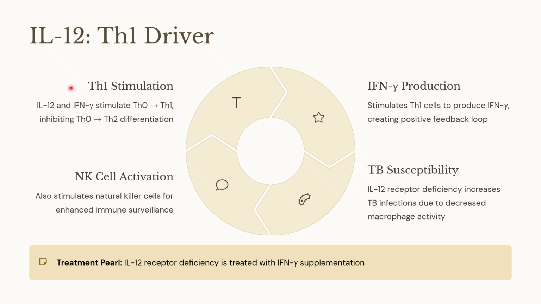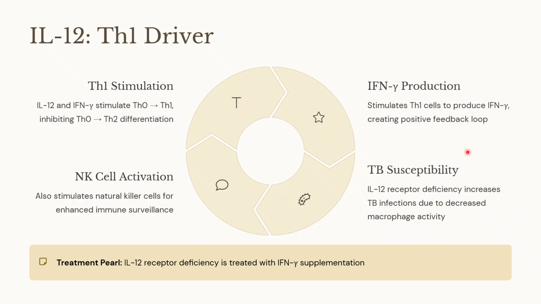In short, interleukin 12 causes the differentiation of naive T helper to T helper 1 cells. The interferon gamma production will again stimulate the T helper cells to produce more interferon gamma, creating the positive feedback. This happens between the macrophages and the T helper cells.